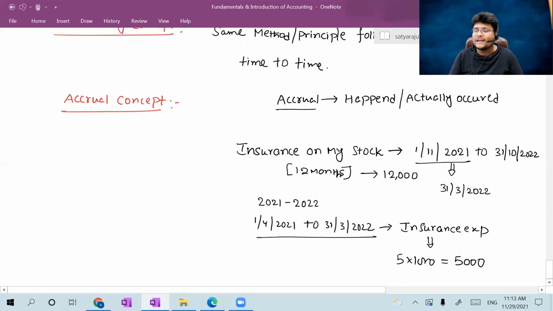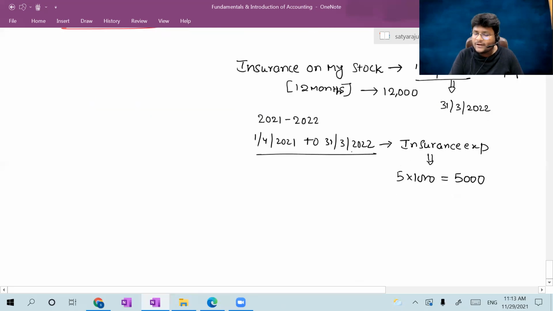Sir, what about the remaining 7,000? The remaining 7,000 is not related to the current year. The remaining 7,000 is related to the year 22-23. So that's why for the year 21-22, the remaining 7,000 is treated as prepaid expenses. Here prepaid expenditure is 7,000. So the current year expenditure you recognized based on the accrual concept, and the prepaid expenditure, which is 7,000, you also recognized based on the accrual concept.